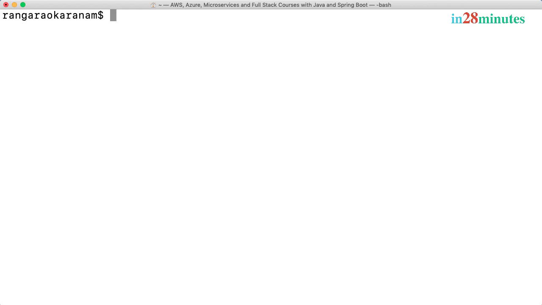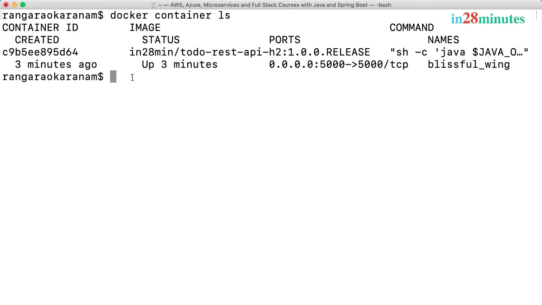Let's do a clear again, and we would want to see what are the containers which are running. I can do docker container ls. You can see that this particular container is running for about 3 minutes. You can see that a name was also assigned to this specific container. It's called blissful_wing. Don't ask me how the name was generated. And it's also assigned an ID. Actually, this shows only the first few letters of the ID. Earlier, when we ran the container, we were able to see the big string. That's actually the complete ID.